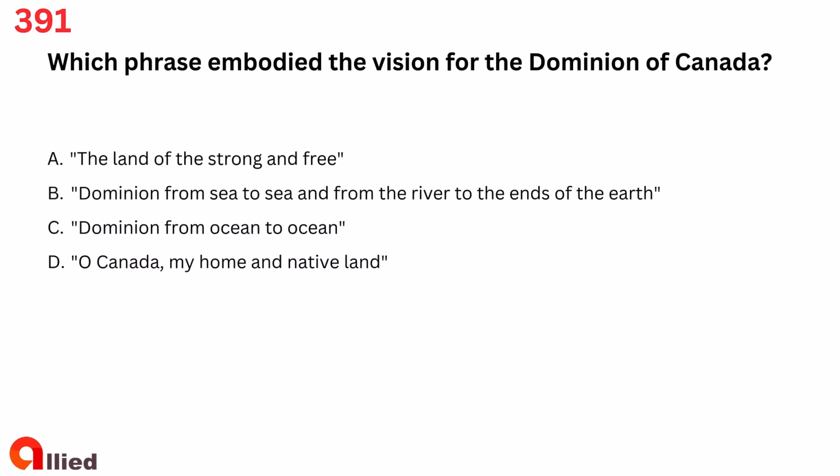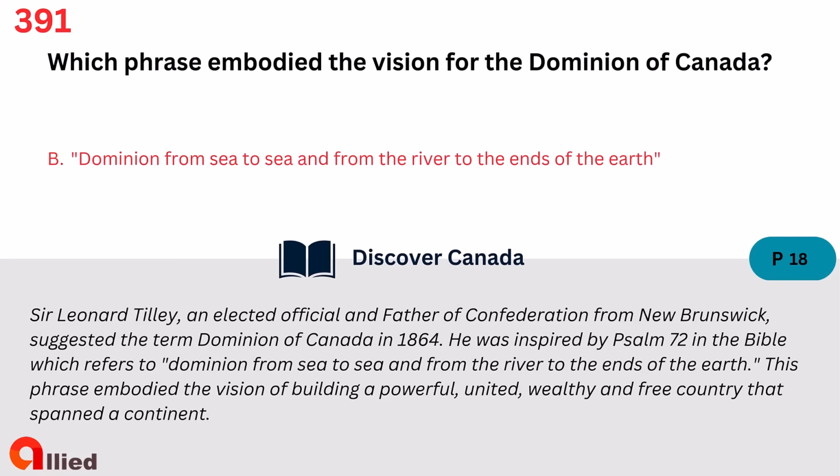Question 391. Which phrase embodied the vision for the Dominion of Canada? A. The land of the strong and free. B. Dominion from sea to sea and from the river to the ends of the earth. C. Dominion from ocean to ocean. D. O Canada, my home and native land. The answer is B. Dominion from sea to sea and from the river to the ends of the earth.